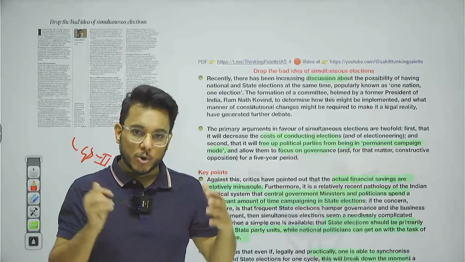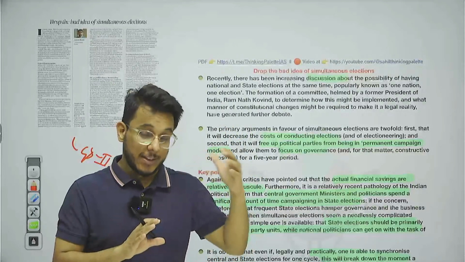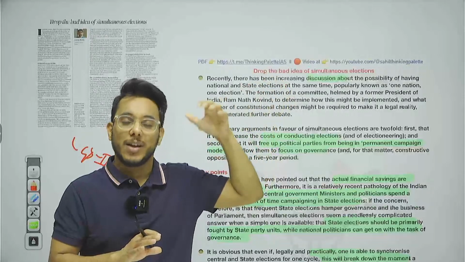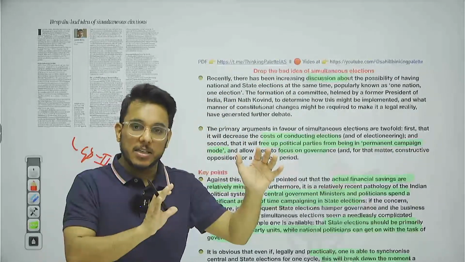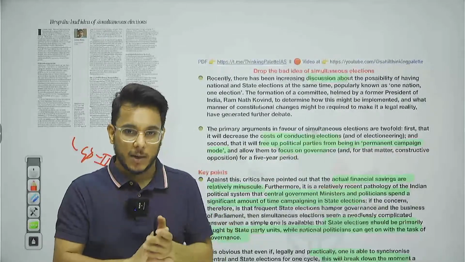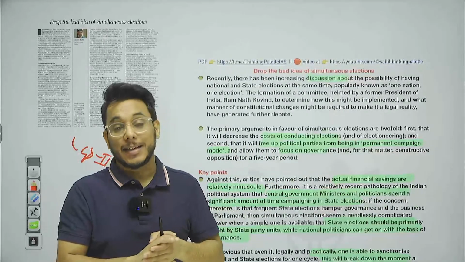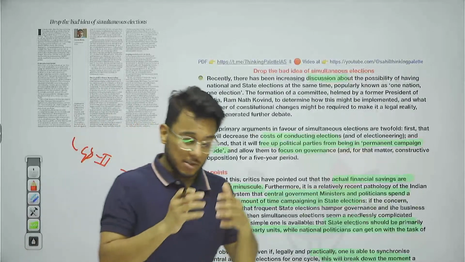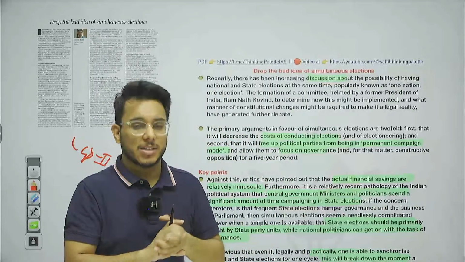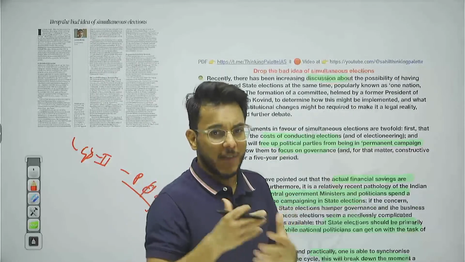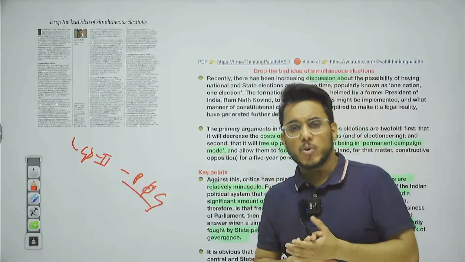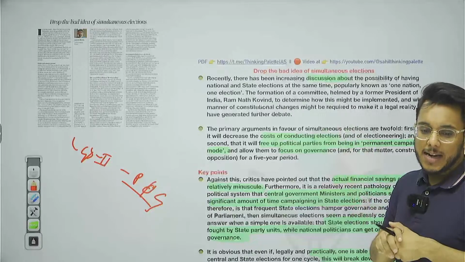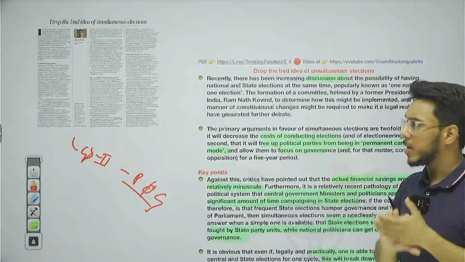When the Constitution of India came into force and the first elections were held in 1951-52, parliamentary and state legislative assembly elections were held together. But after that, the cycle got disturbed in the 1960s because presidential rule was imposed in the states, then governments in certain states fell, and no-confidence motions were introduced. So the cycle got disturbed, and now every year some state or other is going to election.